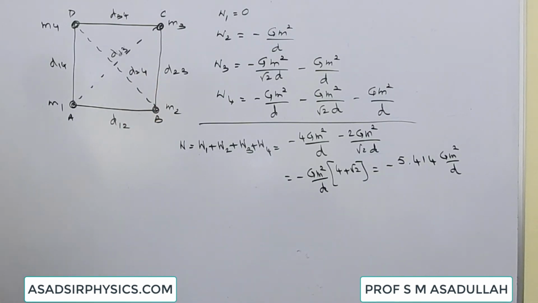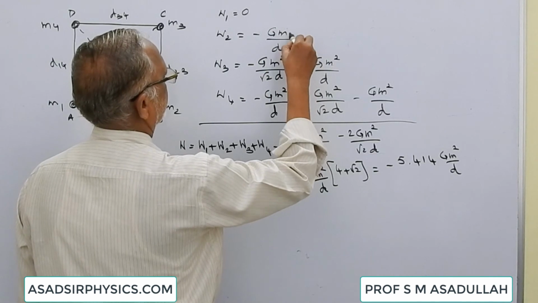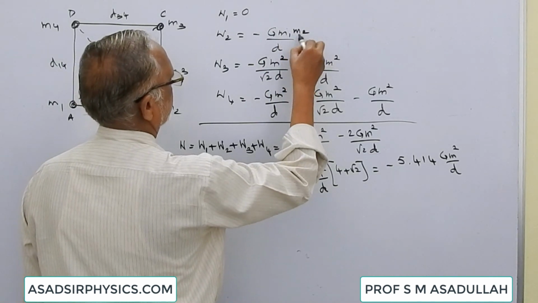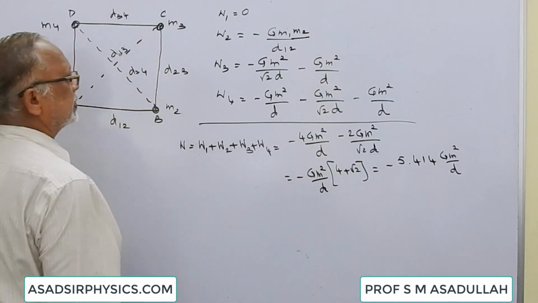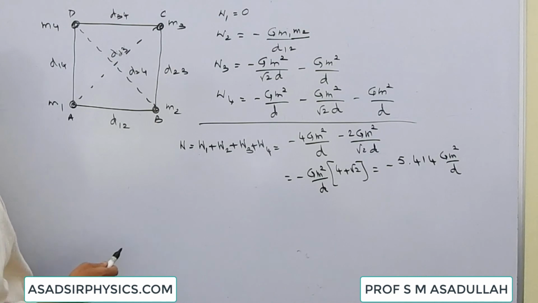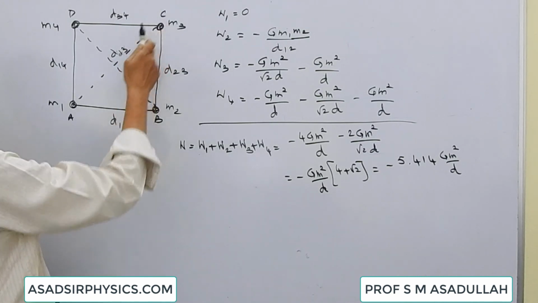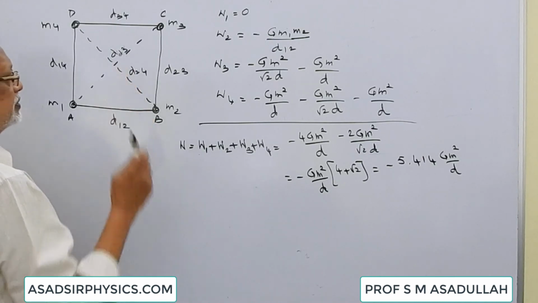Now, even in this case, the work done in bringing the first body is 0. The work done in bringing the second body: this is G. Already m1 is existing there. Minus G m1 m2 by d12. The work done in bringing the third body W3 is equal to, it is brought against the potential of m1 and against the potential of m2.